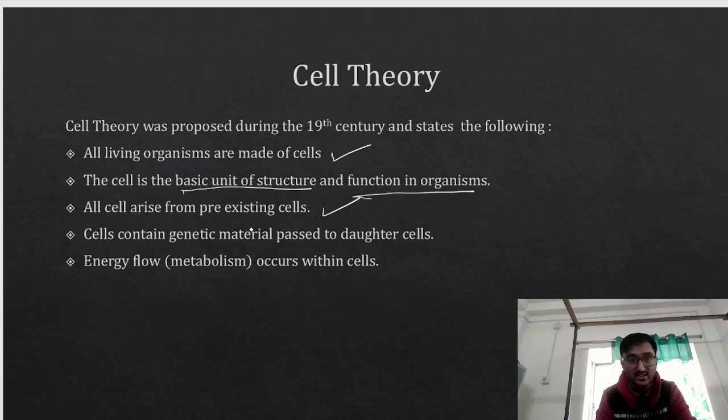All cells contain genetic material passed to the daughter cell. As I said, it's just like heredity. From one cell, another cell will come, and from that cell, another cell will come. So it's just like a passing on of the genetic material. Now, what is the genetic material? There is a chapter in class 12 that you will absolutely enjoy, the molecular basis of inheritance.